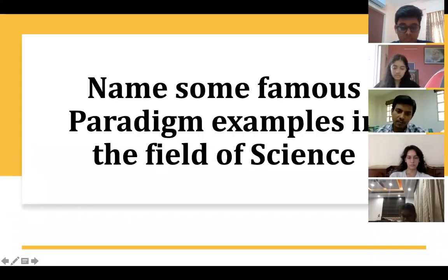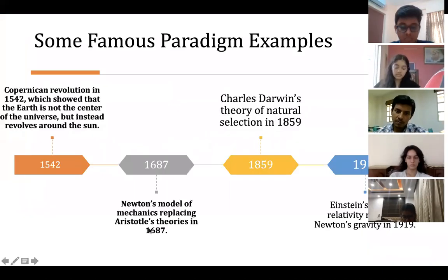Okay, good. So you already told some of the very famous paradigm shifts in the field of science. I'm giving some of the very famous paradigm shifts in science. The Copernican revolution in 1542, which showed Earth is not the center. Newton's model of mechanics, Charles Darwin's evolution, and then Einstein's theory of relativity. There are many, but I'm just giving a few. These are some of the very important paradigm shifts.